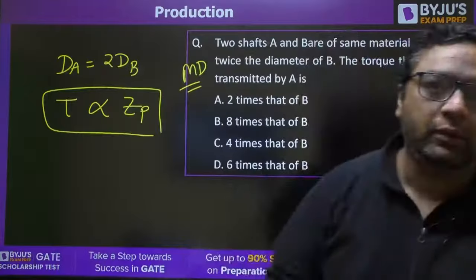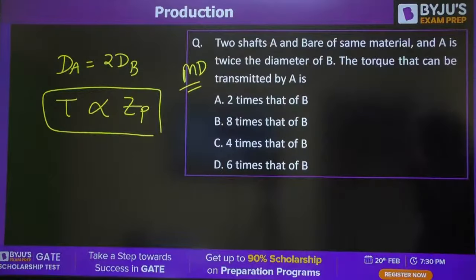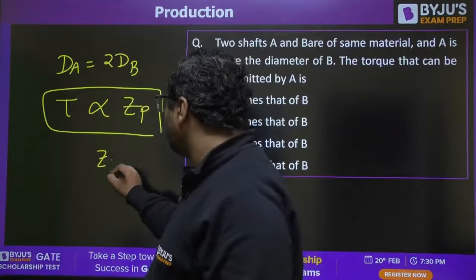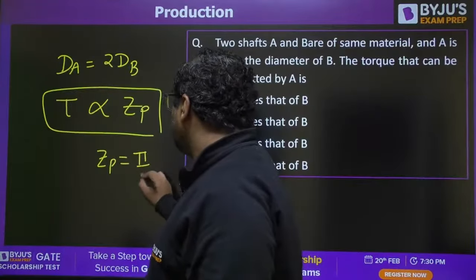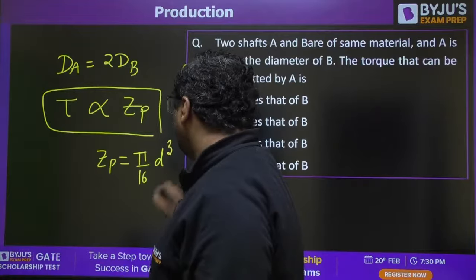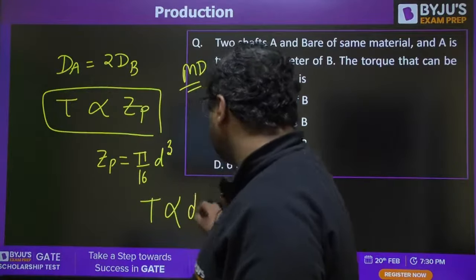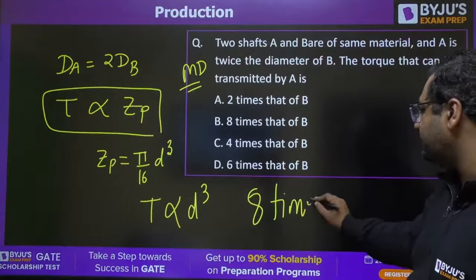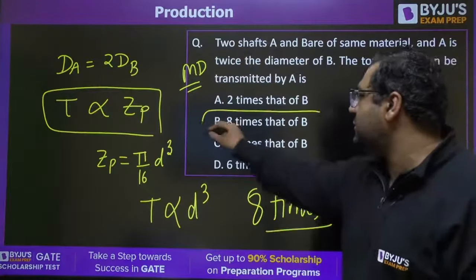Yes. So what will be the answer, guys, for this? You know Z_P is given as pi by 16 d cube. Torque is directly proportional to d cube. Diameter is becoming 2 times. This will become 8 times.